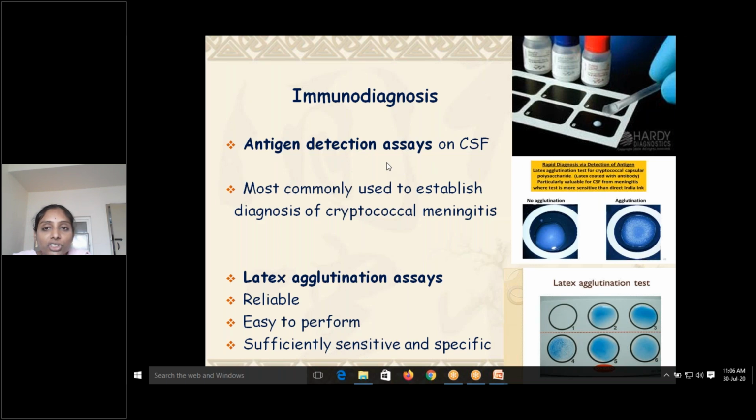Antigen detection tests are usually rapid, but there are some antigen detection tests, especially for Cryptococcus neoformans, where you need to have multiple steps. Then only you can come to the diagnosis. Apart from that, it is not available everywhere and it's a costly affair. But still, in favor of the patient, because diagnosis is important to start an antifungal agent, you can go with the antigen detection assays.